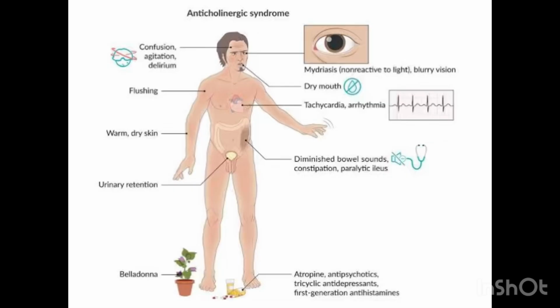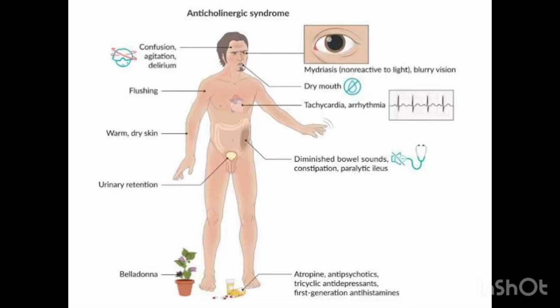But the side effects of cholinergic agonists are diarrhea and abdominal cramps. You get it now? So you have to put them in a tabular form and separate them, because the side effect of excess cholinergic effect is countered by anticholinergic. And when you want to counter anticholinergic, you use cholinergic. That is very simple.